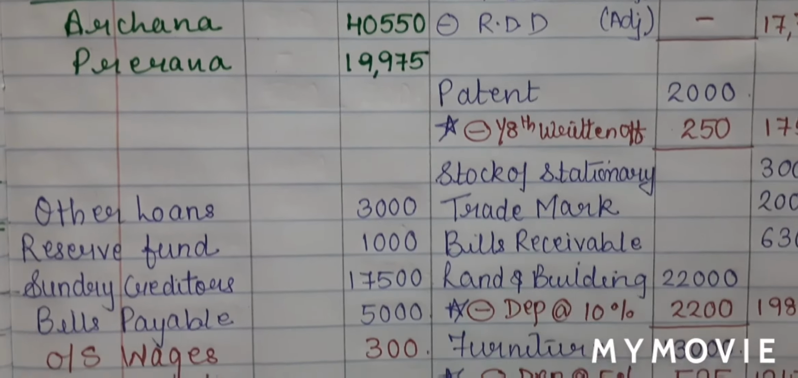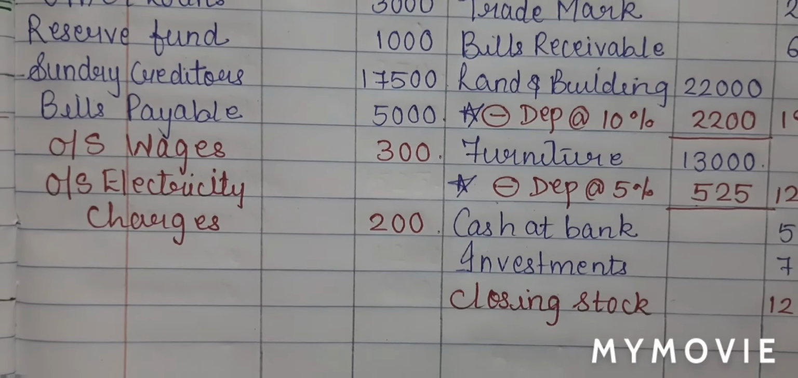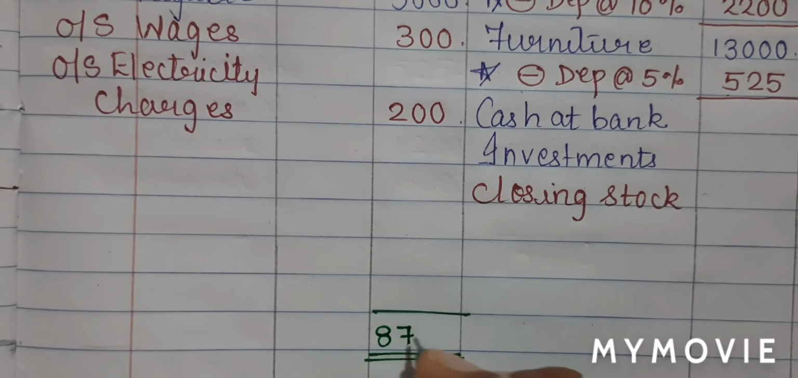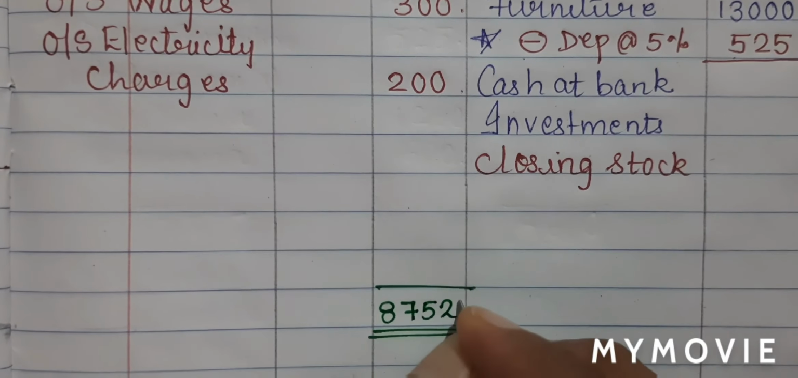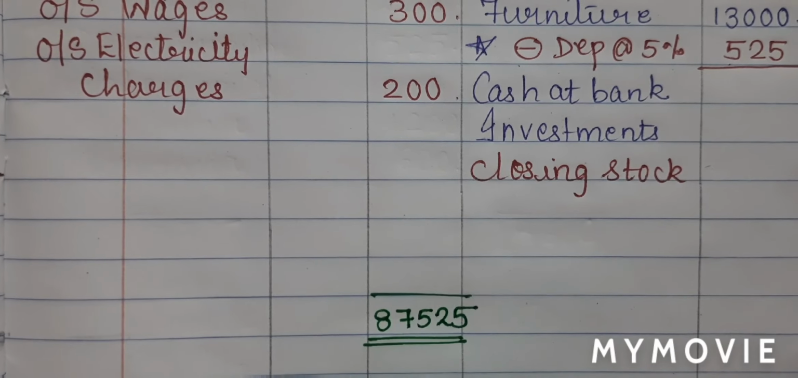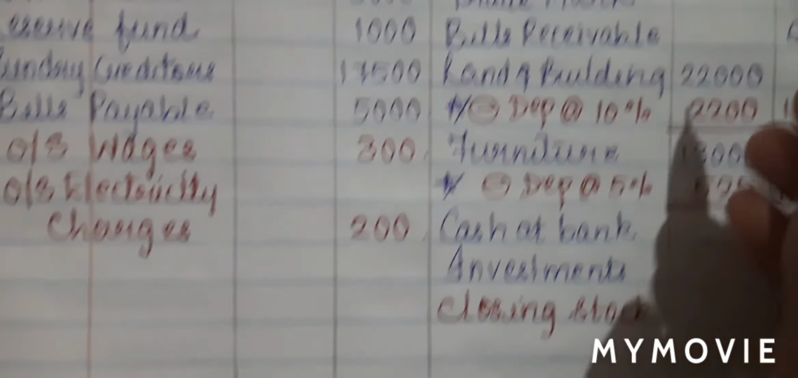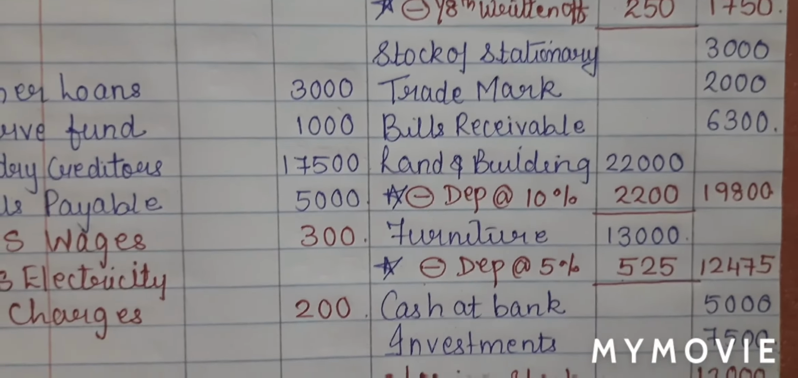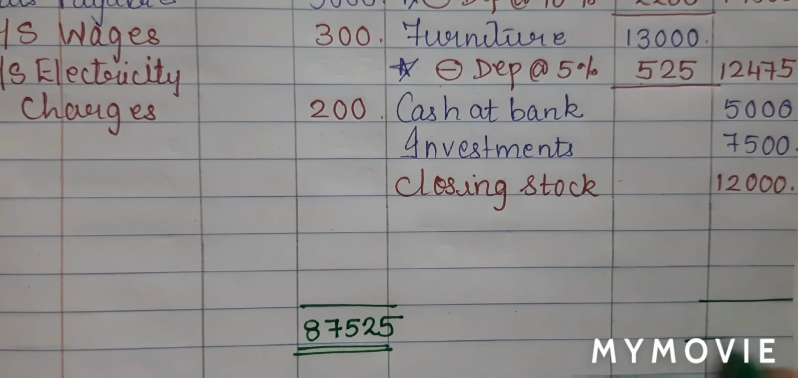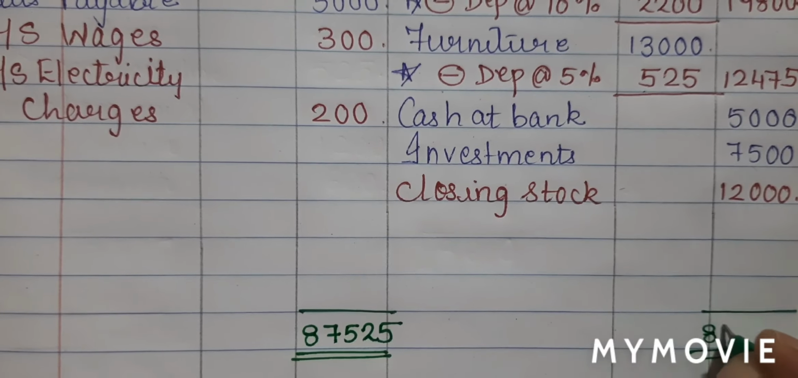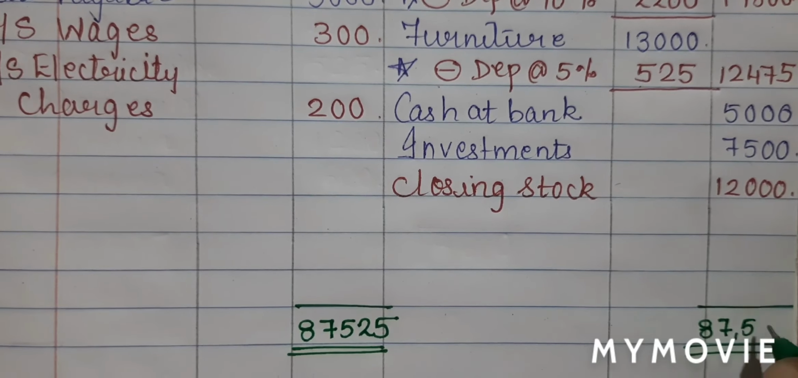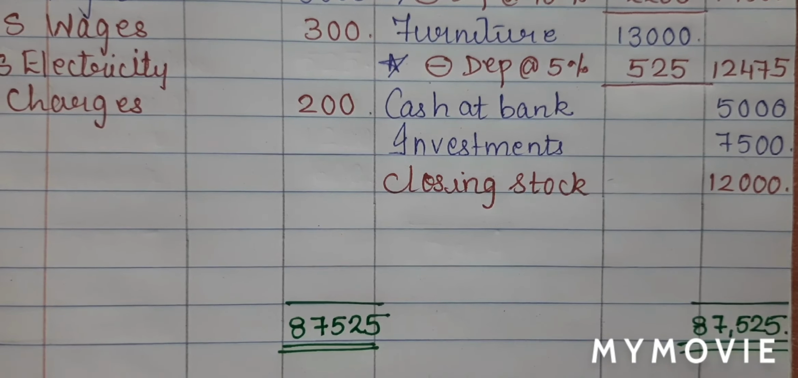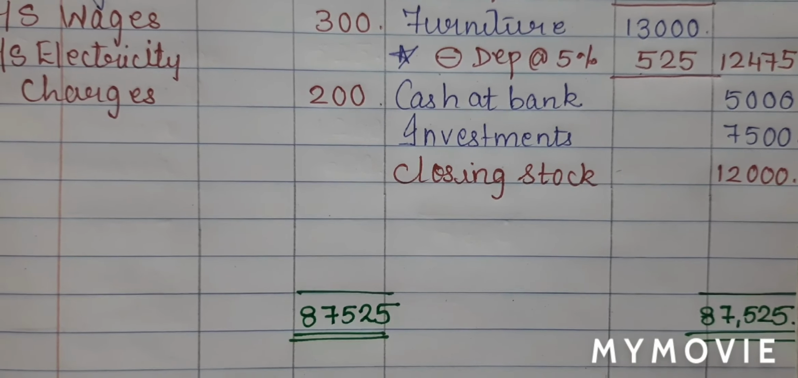I will now total my liability. So when I total my liability, I get a total of 87,525. Now I will total my asset side. So when I total my asset side, I get the same total as my liability side, that is 87,525. With this, students, we have tallied the sum, and I hope you have understood the problem.